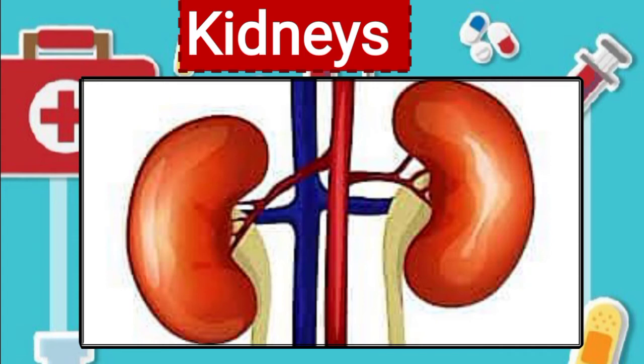So the kidneys filter the blood and take out all the waste in the blood. That is the function of the kidney. And afterward, the kidneys send the waste to the bladder in the form of urine.